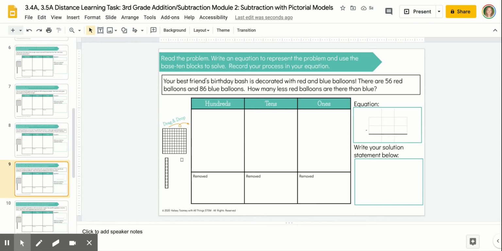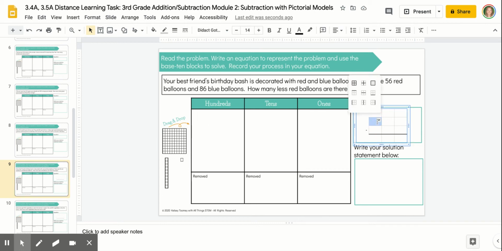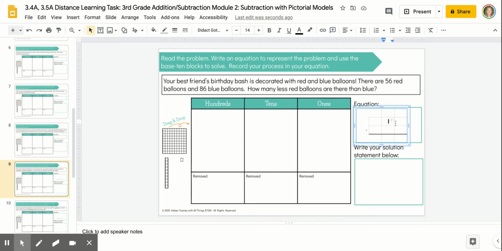The next set of problems will require you to take one extra step. Instead of writing your equation horizontally, you'll now record it vertically. Each one of these cells is room for you to write a different digit. So if you were recording the number 123, you could write it here.